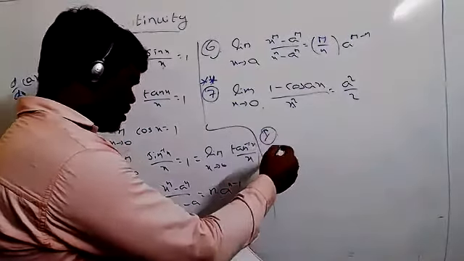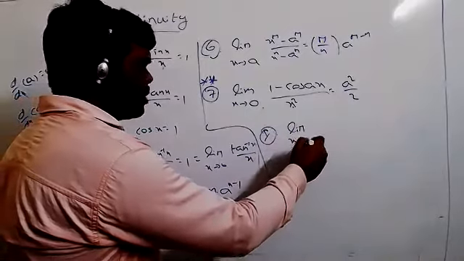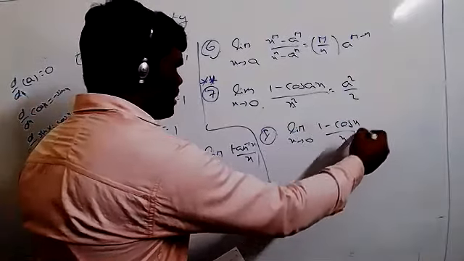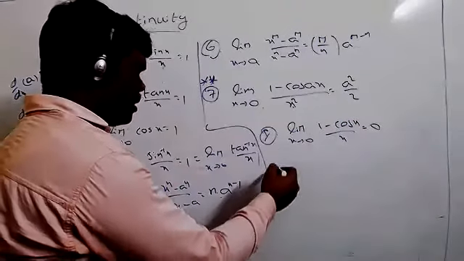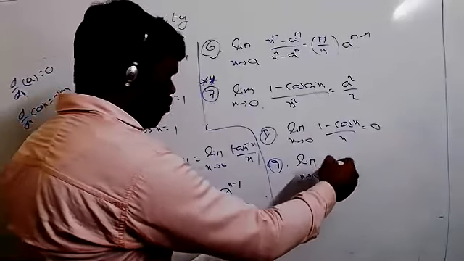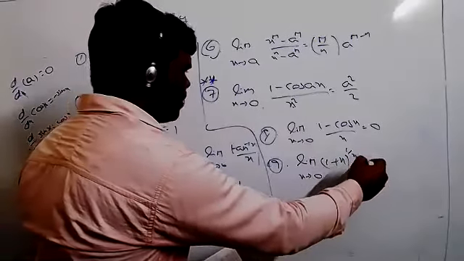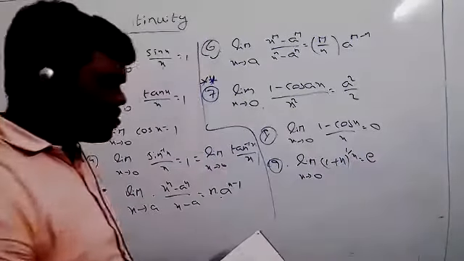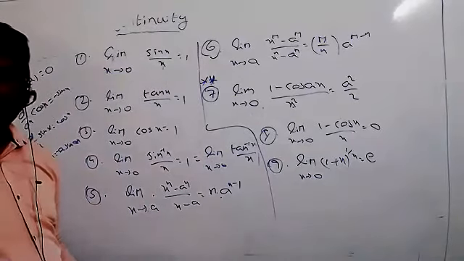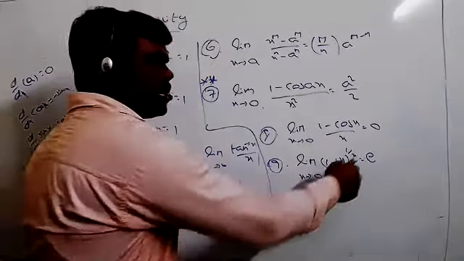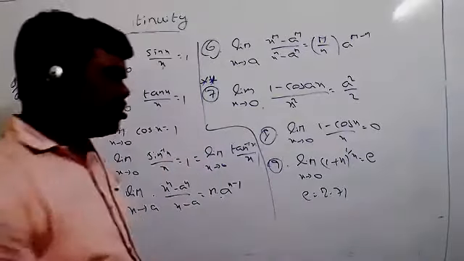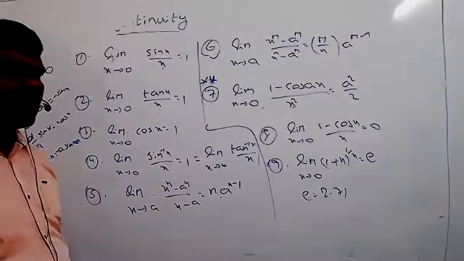Next, eighth one. Limit x tend to 0, 1 minus cos x by x equal to 0. Ninth one. Limit x tend to 0, 1 plus x whole power 1 by x equal to, here also e. Here what is the meaning of e now? E is called exponential. That means approximately the value of e is always 2.71. The value of e equal to 2.71.